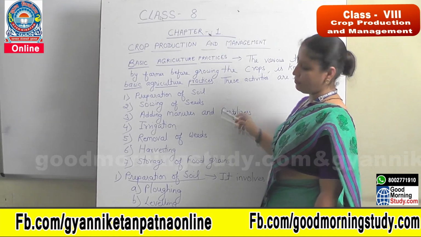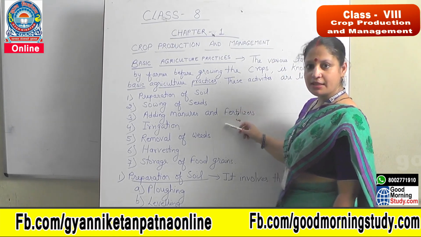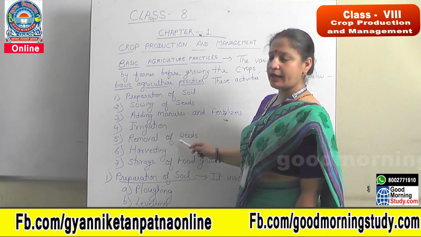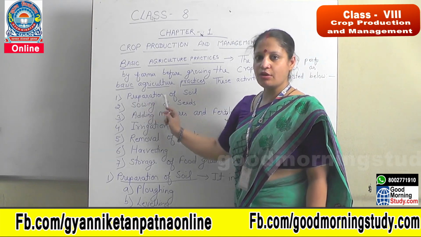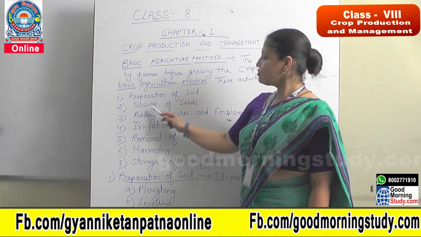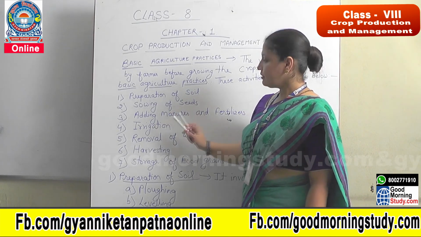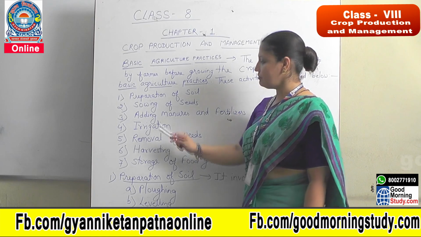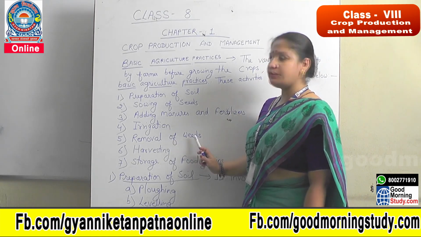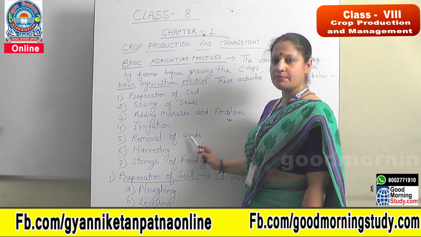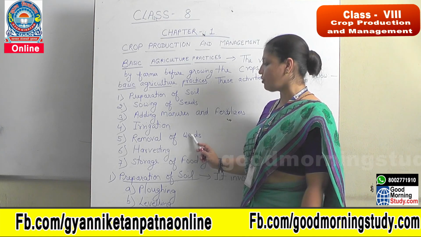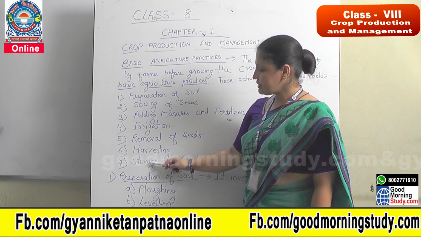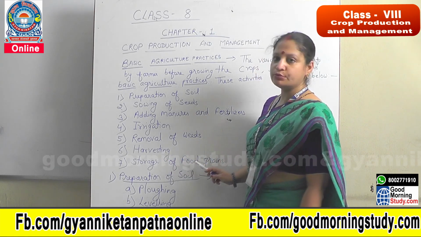These are the activities that are listed below. Mainly 7 steps are there in basic agriculture practices. So one by one we will read about that. First is preparation of soil. Next is sowing of seeds. Third is adding manures and fertilizers. Fourth is irrigation. Fifth one is removal of weeds. Weeds, that means unwanted plants which grow along with the crop plants. Next is harvesting, and the last step is storage of food grains.